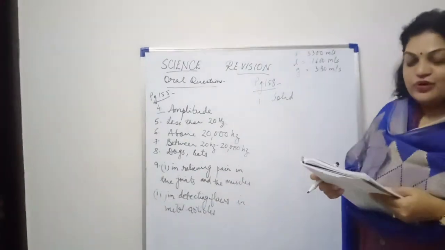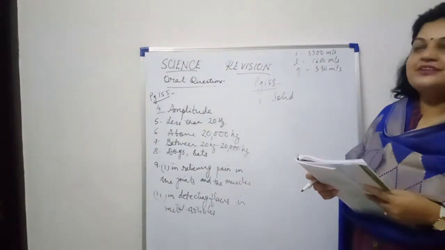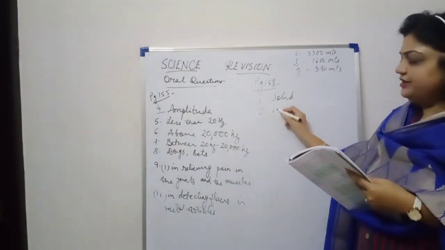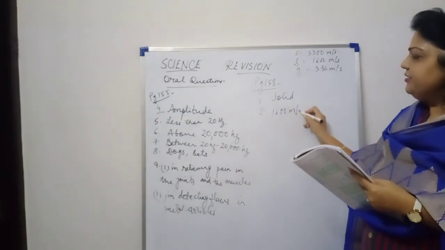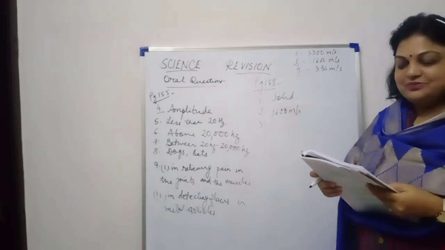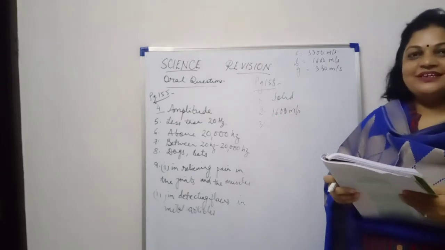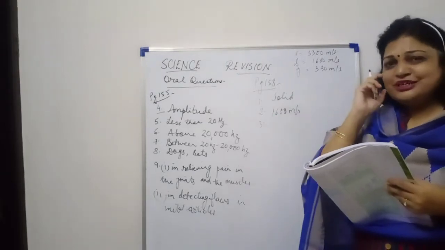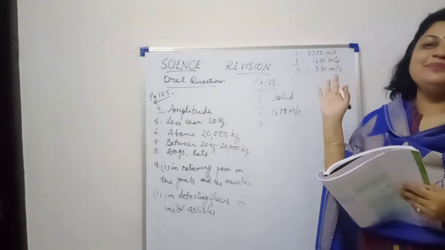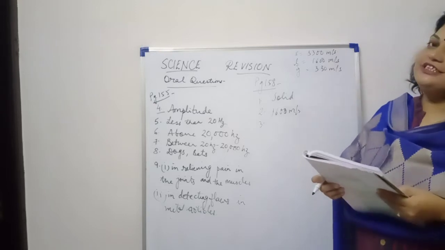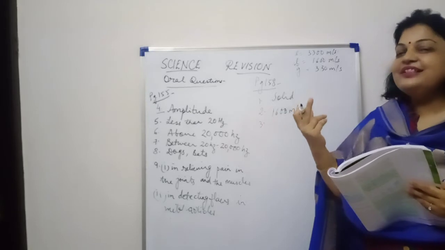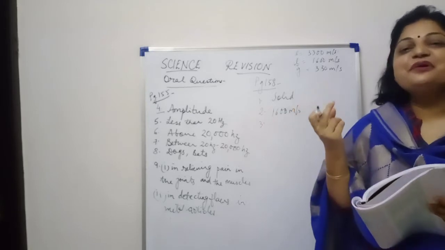Next question, what is the approximate speed of sound in water? Water, since it's a liquid, so second answer will be 1600 meter per second. Third one, why is it not possible to talk on the surface of the moon? So all talkative students should be left on the moon, so that whatever they are saying, we won't be able to hear them. Right? This is because on the surface of moon, there is no air. And for sound to travel, some medium is required.